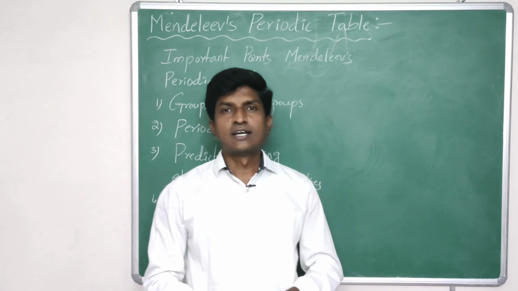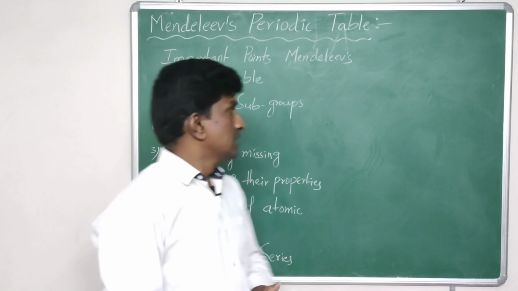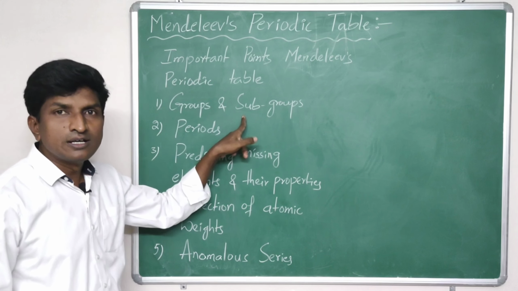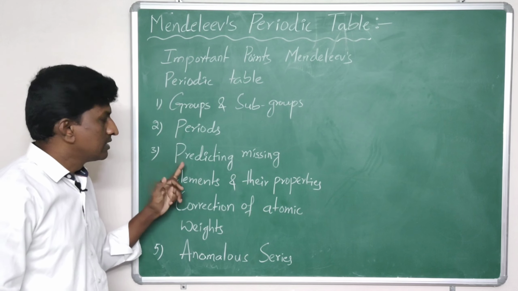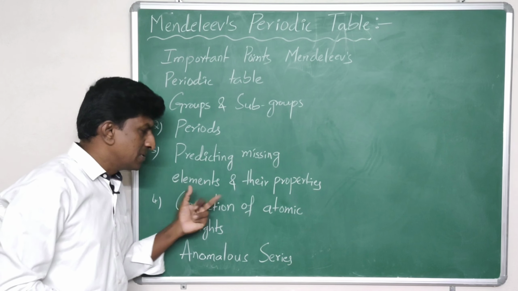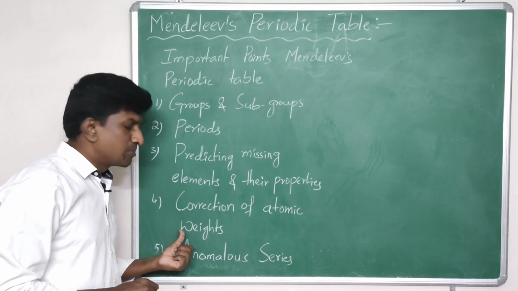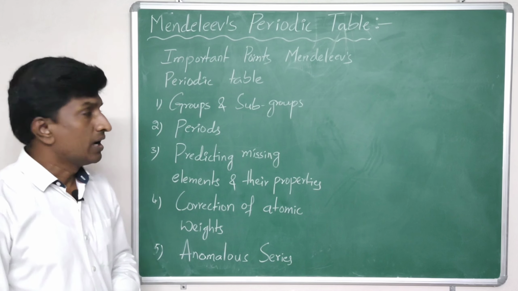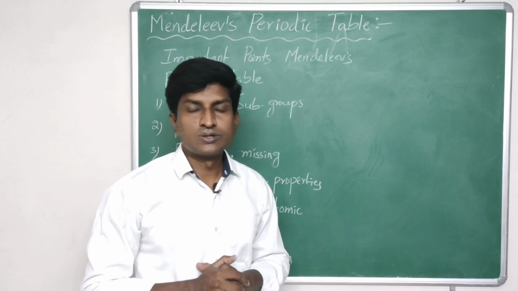Now let us discuss the important points in Mendeleev's periodic table. The first one is groups and subgroups, the second is periods, the third is predicting missing elements and their properties, the fourth is correction of atomic weights, and the fifth one is anomalous series. Coming to the first one, groups and subgroups.